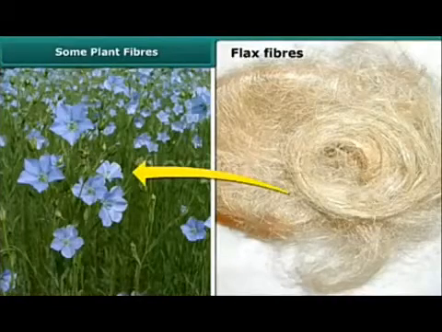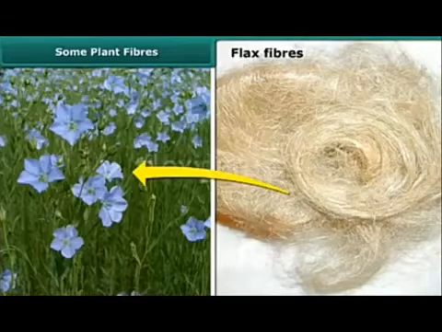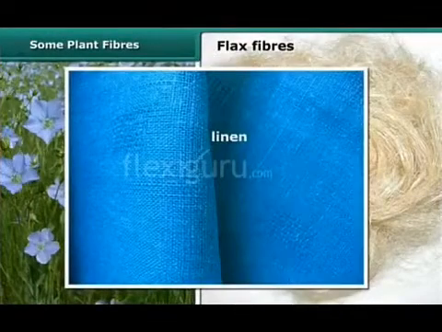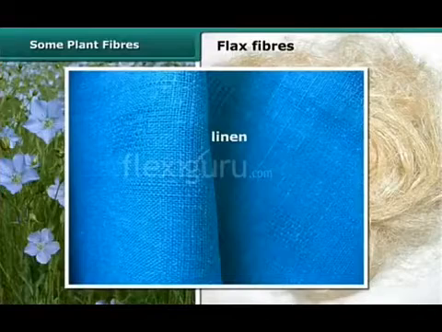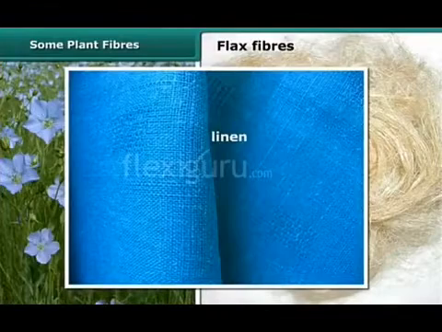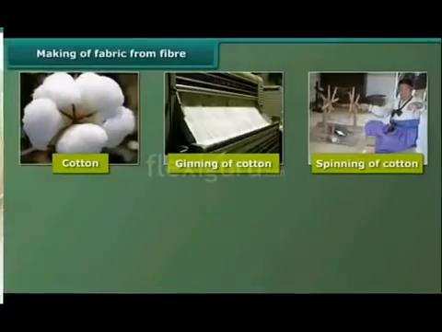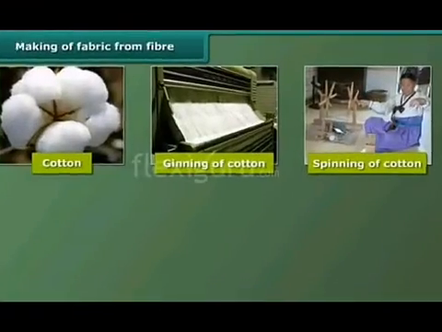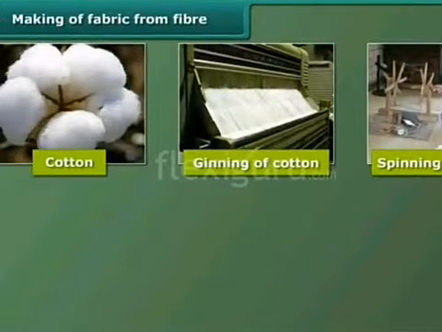Next, flax fibers. The flax fibers are also obtained from plants, and you know what? The flax fiber is used to make different fabrics, and one of the most important fabrics is linen, in which flax fiber is used. Next, now the question arises how the fabric is prepared from different fibers, from cotton and from other different crops.